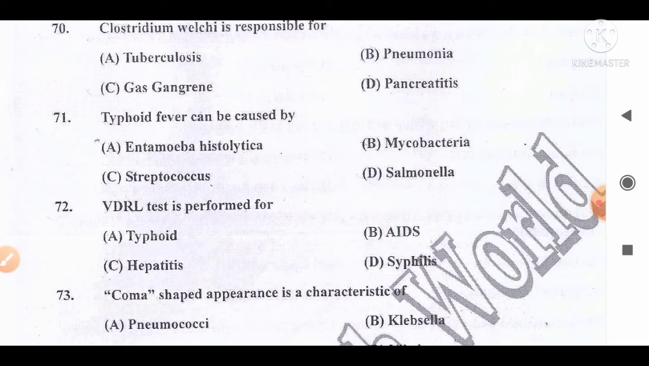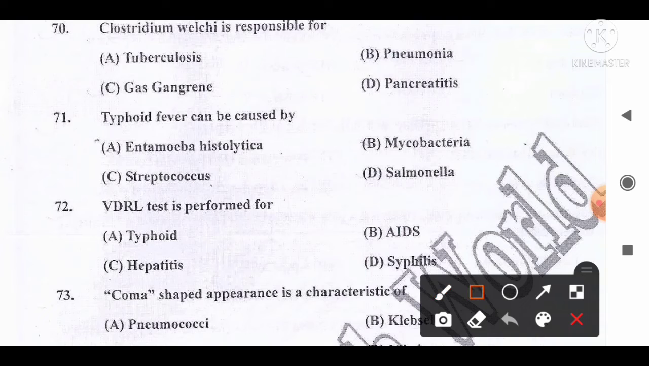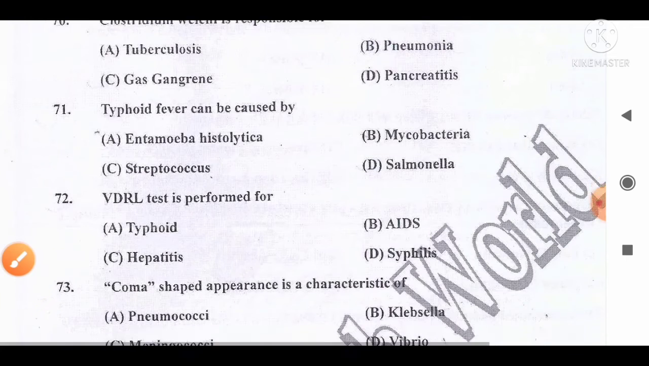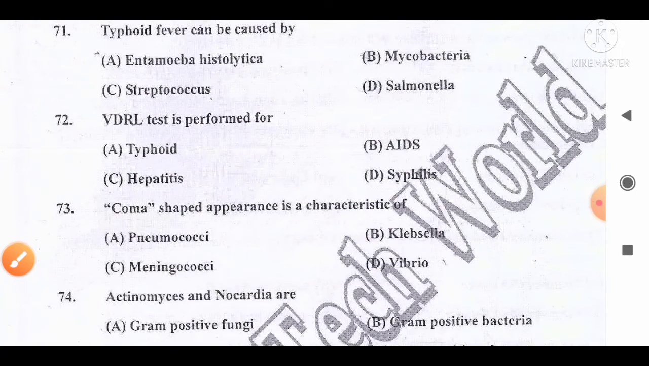Typhoid fever can be caused by: option A, Entamoeba histolytica; B, Mycobacteria; C, Streptococcus; D, Salmonella. And the correct answer for this question is that typhoid fever can be caused by the Salmonella species. So option D is the correct answer for this question. Move to the next question, number 72.